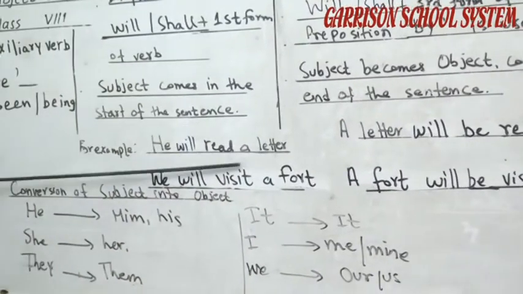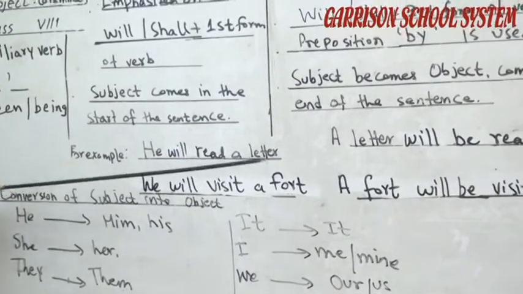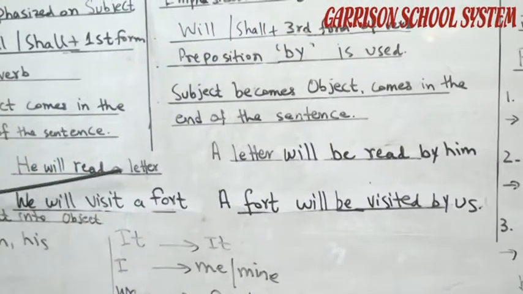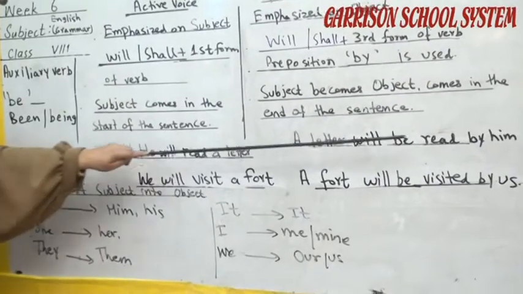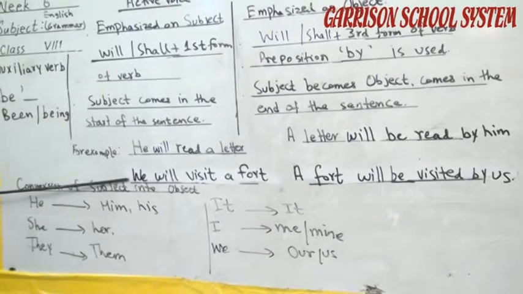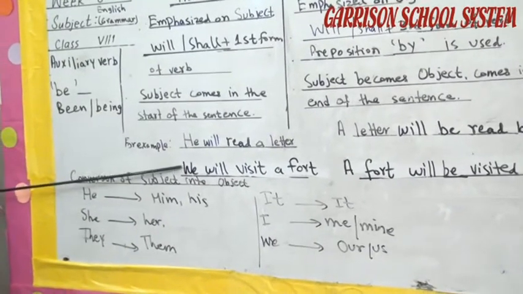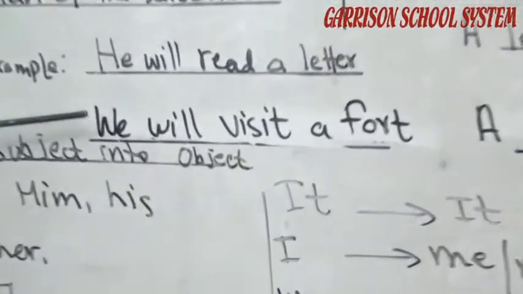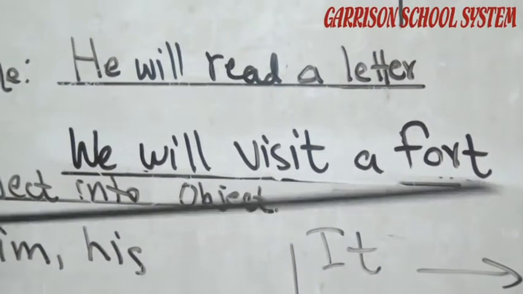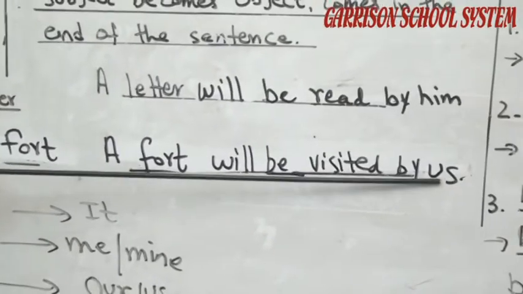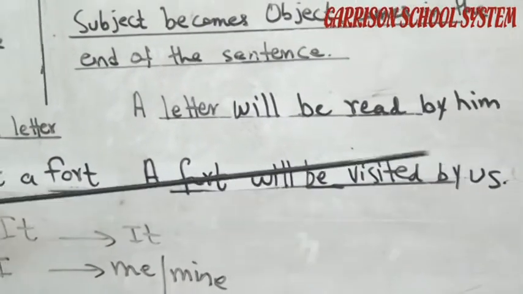He will read a letter. Subject becomes object and object becomes subject. He will read a letter, a letter will be read by him. We will visit a fort. Here the subject is "we", which is changed into "us" when we use it as an object of passive voice.